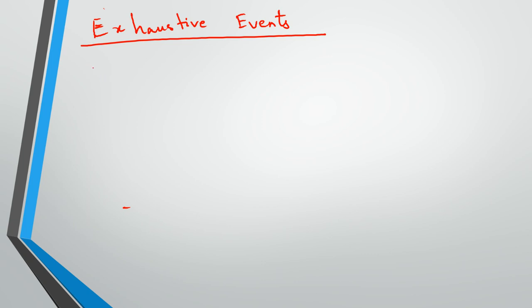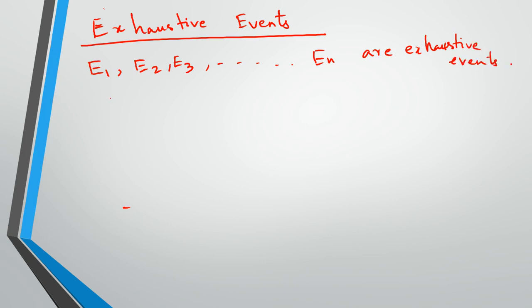Let's say E1, E2, E3, all the way till En are exhaustive events. By this we mean the entire sample space S that we discussed before, which consists of all the outcomes.